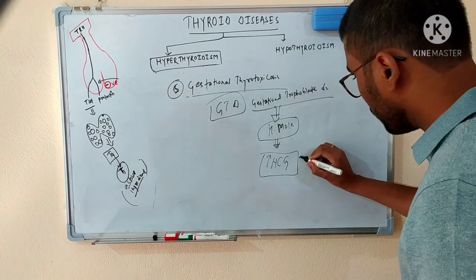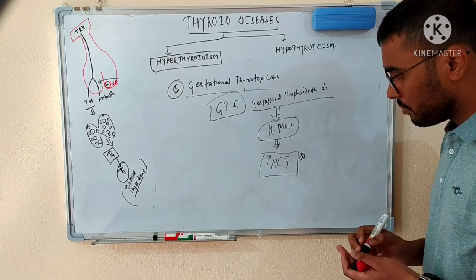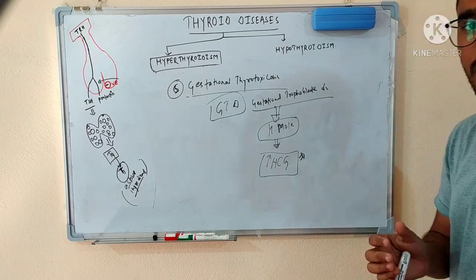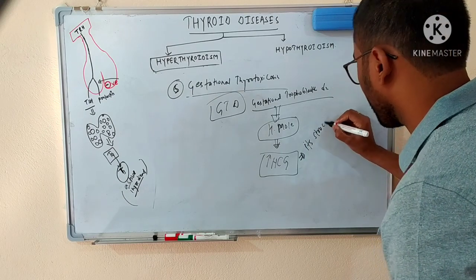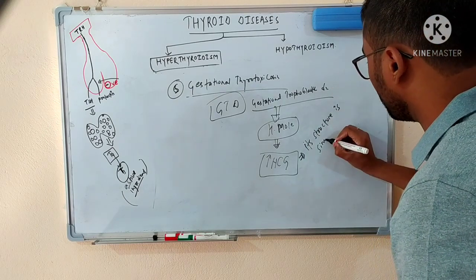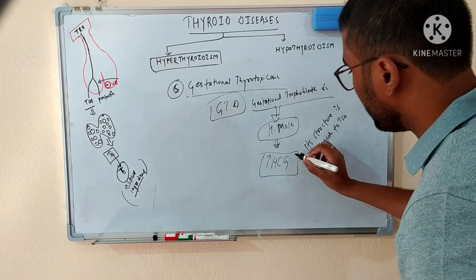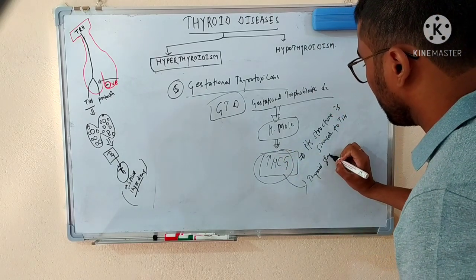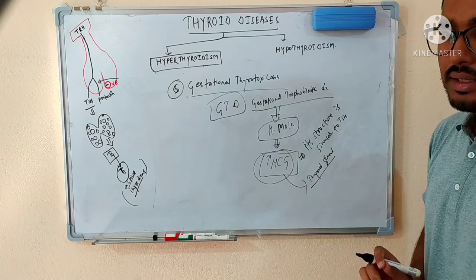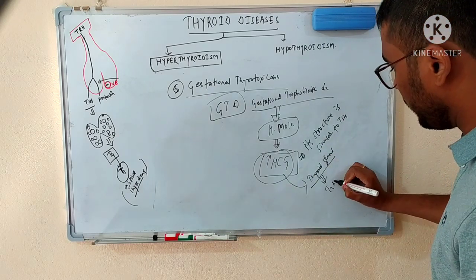Due to the large amount of HCG, we should know that the structure of the HCG molecule is somehow similar to TSH. So an increased level of HCG can also act on the thyroid gland, just like TSH acts on the thyroid gland, and it will again lead to an increase in the level of T3 and T4.